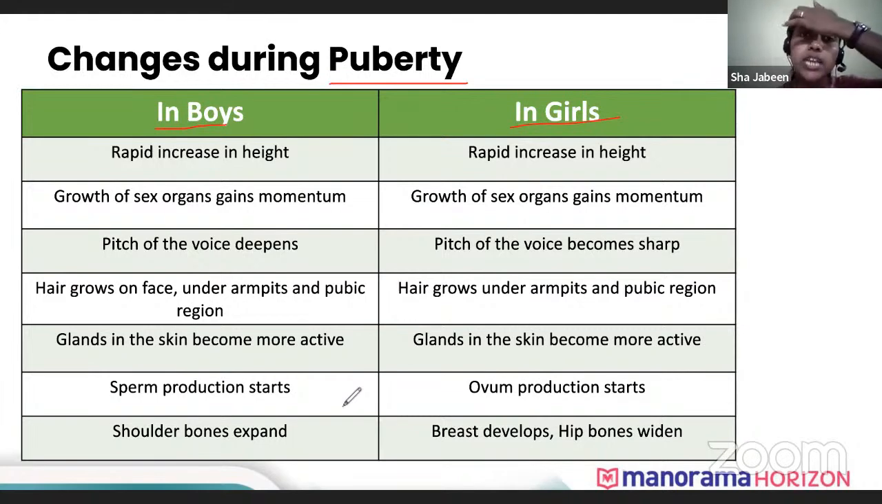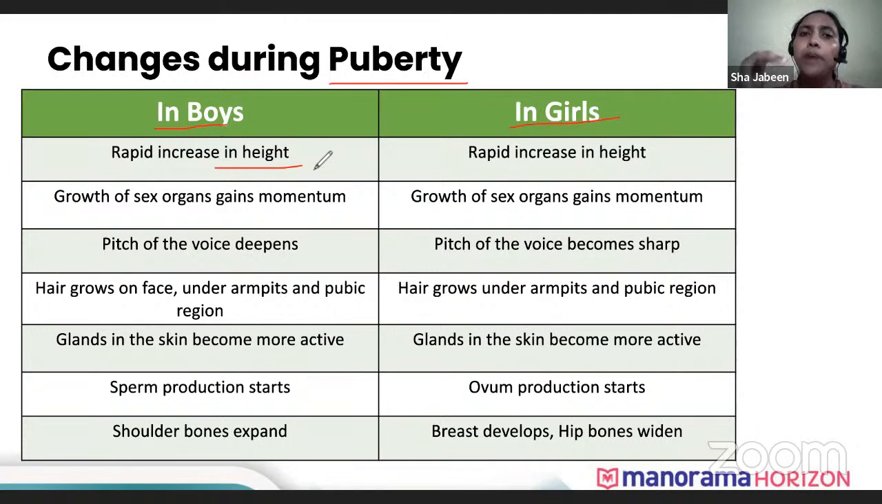Okay, a few changes are similar, meaning they are the same in males as well as females, but a few changes are different, specific to girls and boys. So here, what are the similar changes? Let's see. Increase in the height. Increase in the height is similar in boys as well as girls. Both boys and girls show a rapid increase in the height.